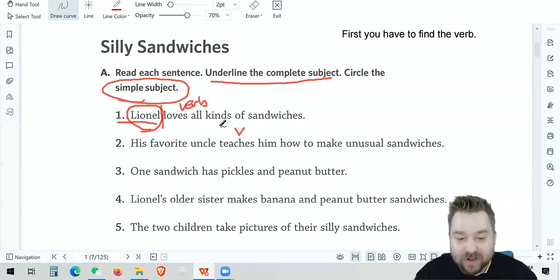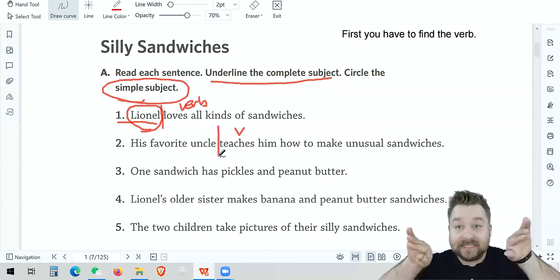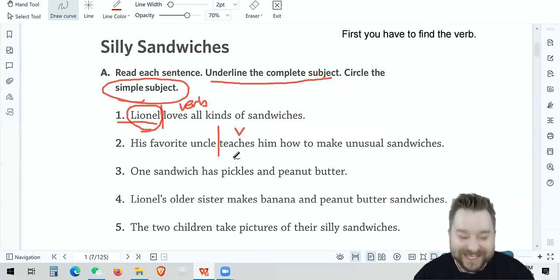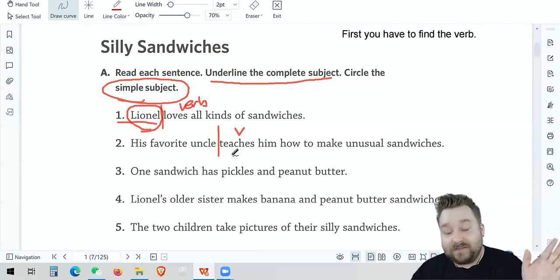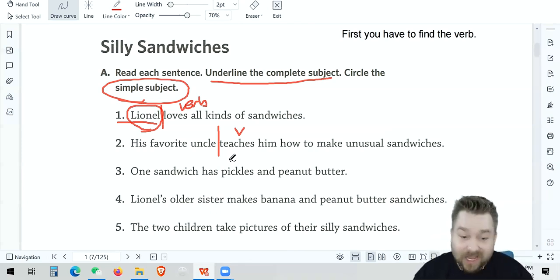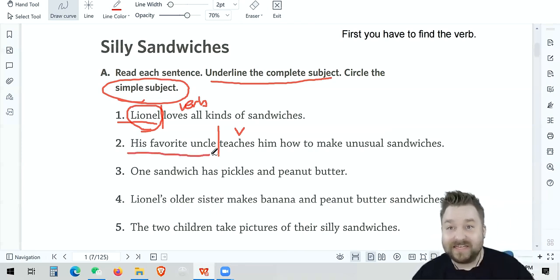So let's draw a line to separate our sentence into pieces. Subject on the left. Everything on the left of the verb is what? Our complete subject. So just underline all of it. Done.